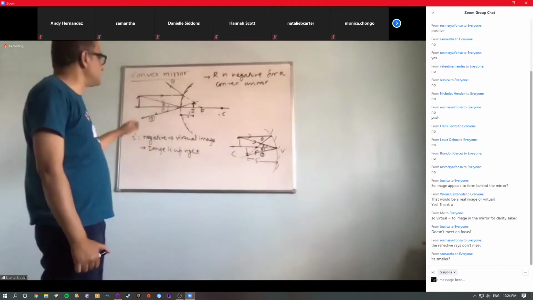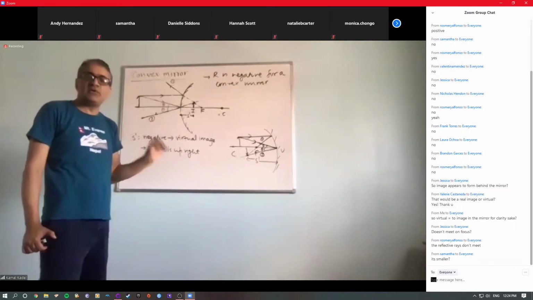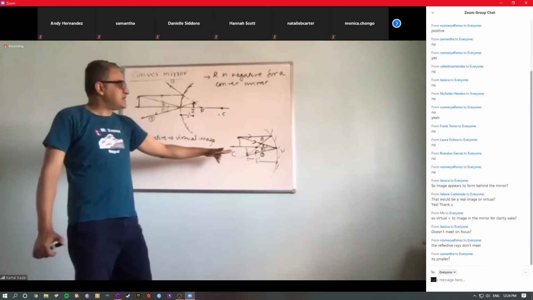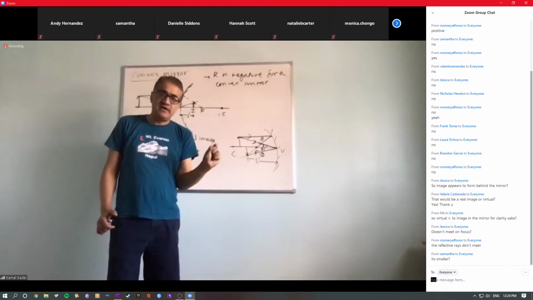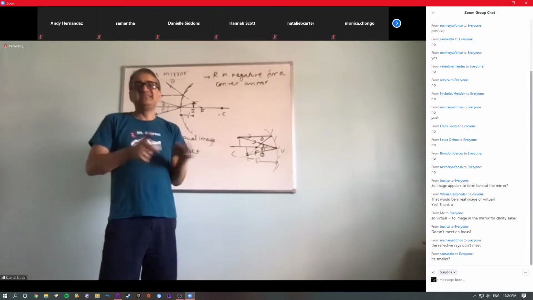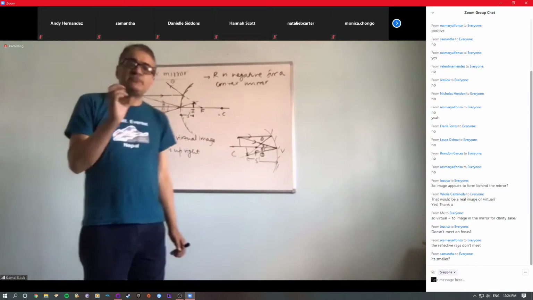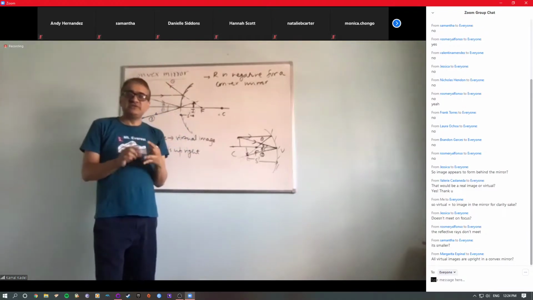Only the virtual image produced by a convex mirror is smaller. In some cases, a concave mirror can also produce a virtual image, only in one case, I'll show you later. And that virtual image is larger than the object. So that's the distinction between the virtual image produced by concave and convex. A convex mirror always produces a virtual image.